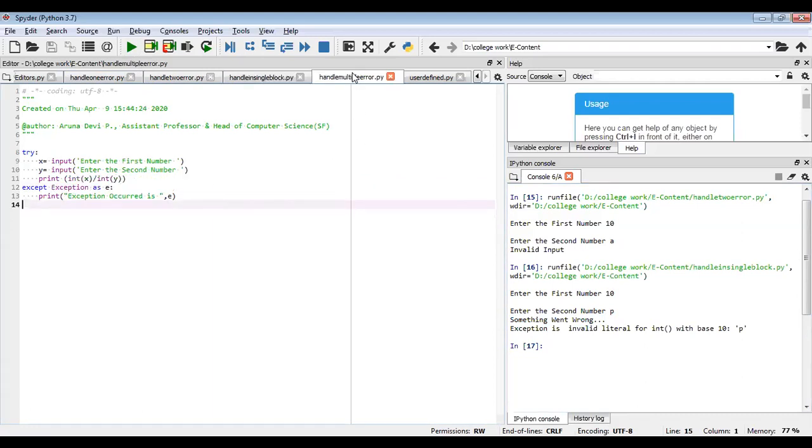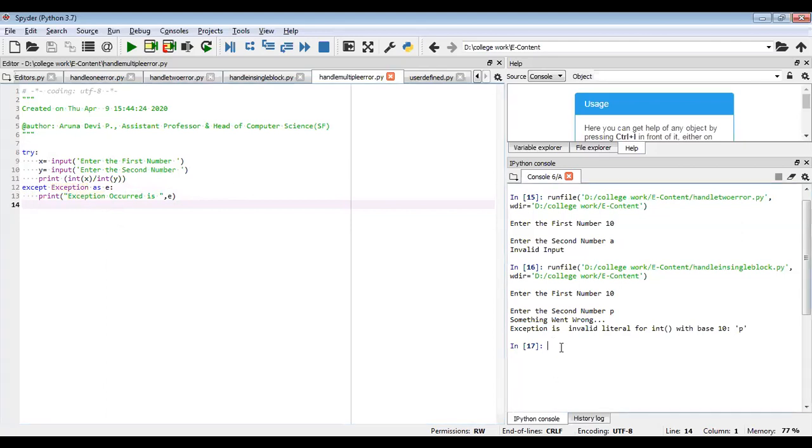Okay, how will you handle multiple errors? I have again shown the same exception, but suppose you think there may be some error occurring during some statement execution, but you are not aware of what type of built-in exception is going to occur. Then you can put it inside a normal except without giving any specific exception name. You can give it as Exception. This is the super class for all exceptions.